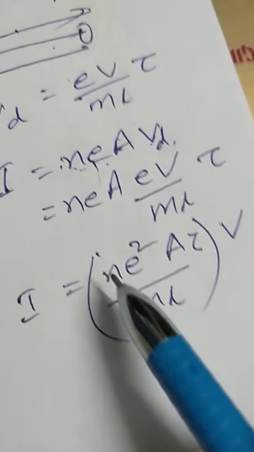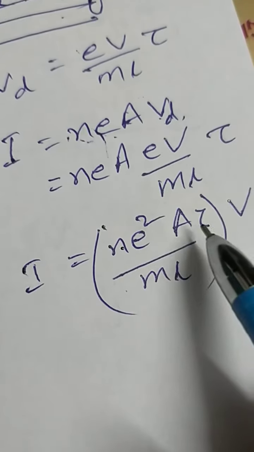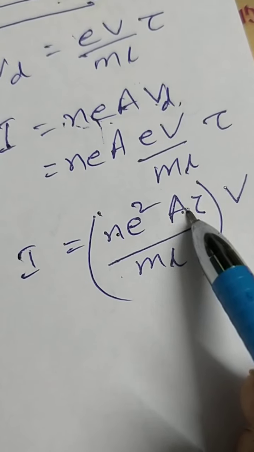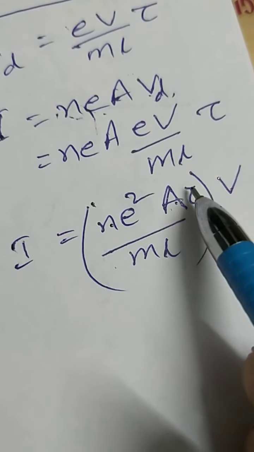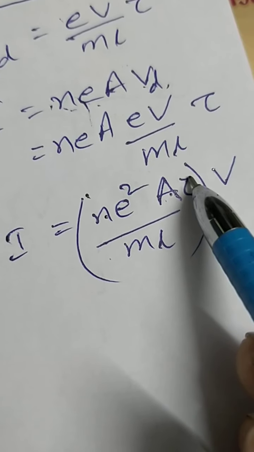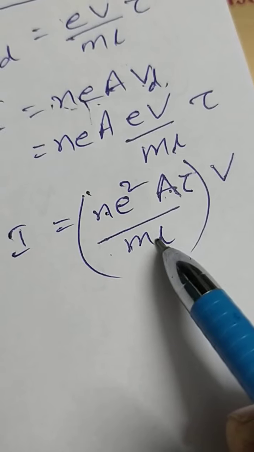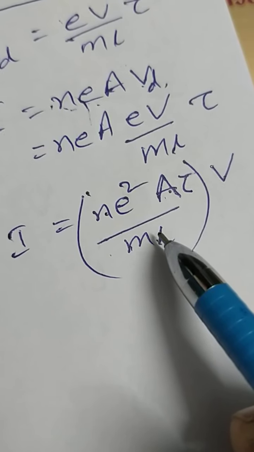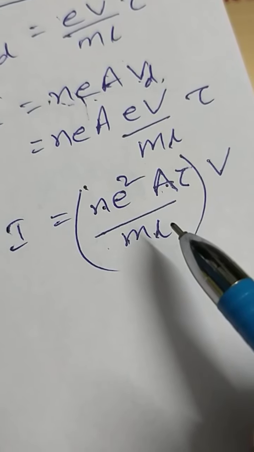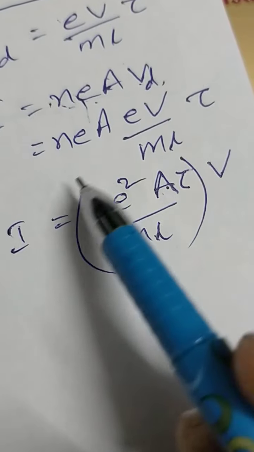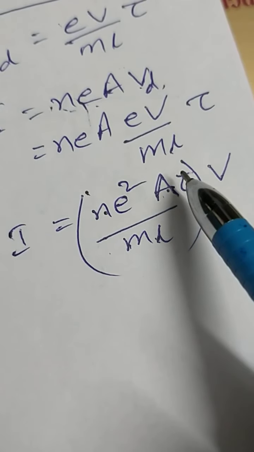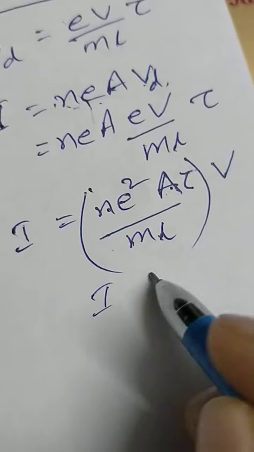Now you see n is a constant for a material. e is constant. Area of cross section: once the wire is designed and manufactured, A is constant. Tau depends on temperature. If temperature is not changing, then tau is also constant. m is the mass of the electron, which is constant. L is the length of the wire, which is also constant unless you stretch the wire or melt and make it small. So this whole thing is constant. That means I is proportional to V.